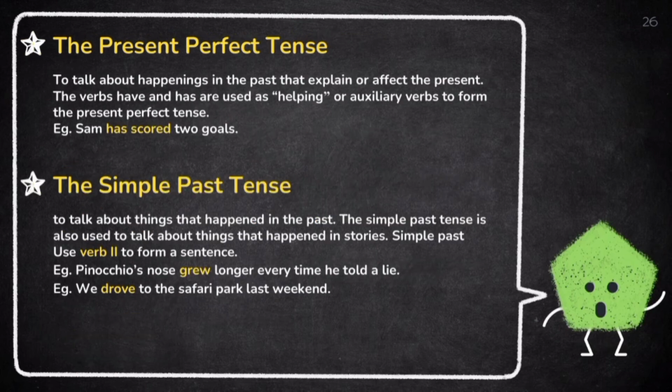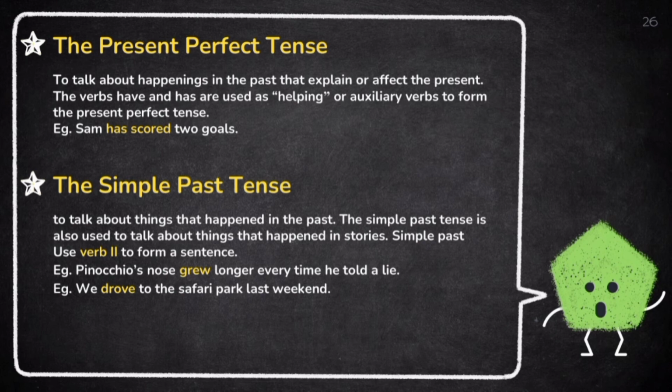Next, we have the present perfect tense. The present perfect tense is used to talk about something happening in the past that explains or affects the present. The verbs have and has are used as helping or auxiliary verbs to form the present perfect tense. For example, Sam has scored two goals.